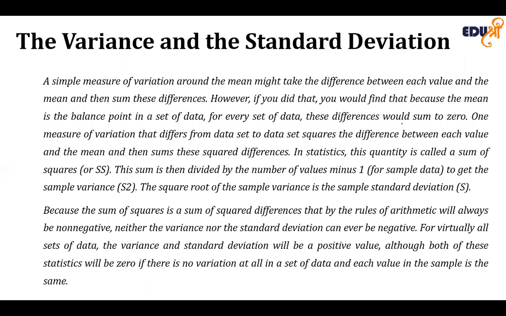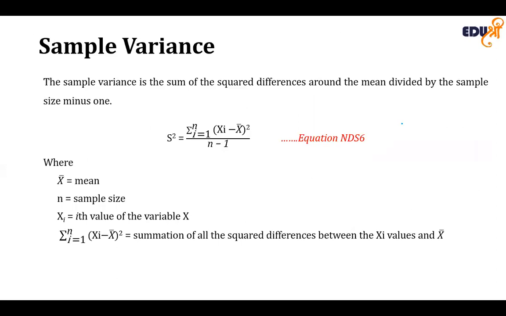Instead, square the differences between each value and the mean, and then sum these squared differences. The sum of these squared differences, known as the sum of squares, is then used to compute the sample variance, that is S squared, and the sample standard deviation. The sample variance is the sum of squares divided by the sample size minus 1. The sample standard deviation is the square root of the sample variance.